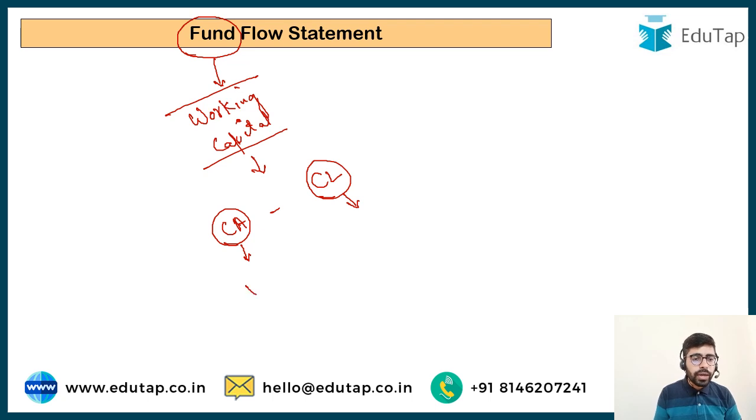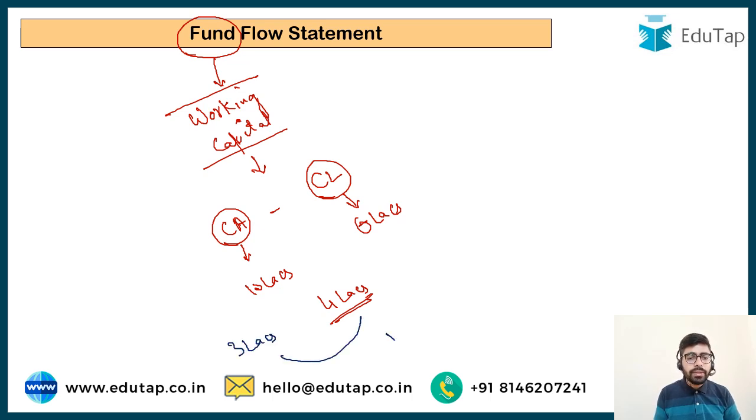Say current assets may be 10 lakh and current liabilities may be 6 lakh. So working capital is going to be 4 lakh. Now in the previous year, the working capital may have been 3 lakh. Now the working capital has increased by 1 lakh. The fund flow statement is going to explain to us the reasons behind this increase in working capital by 1 lakh. What has led to this increase of 1 lakh?